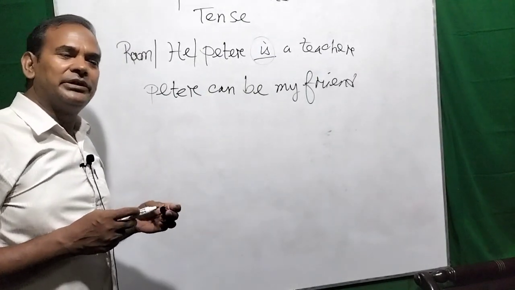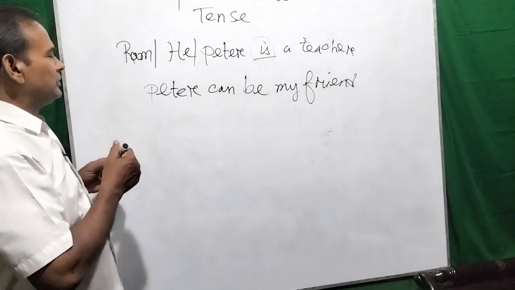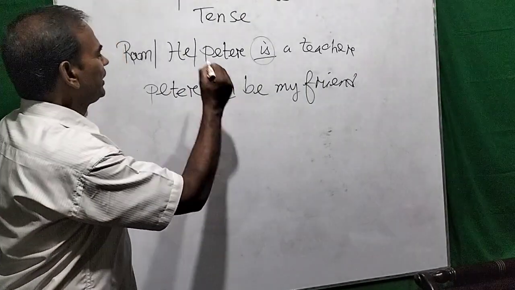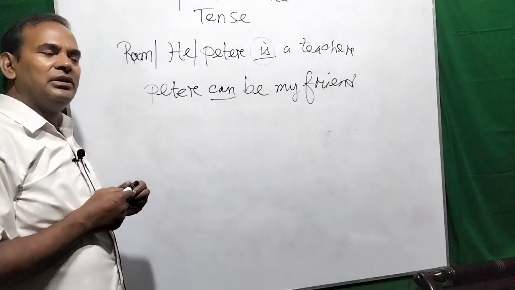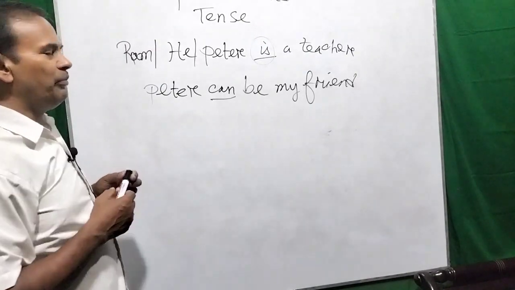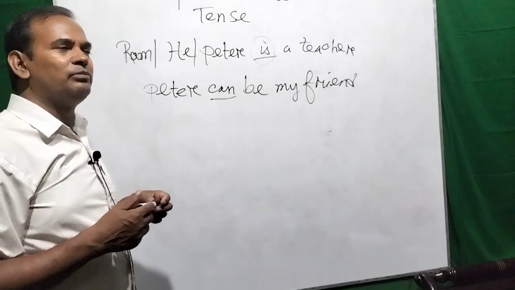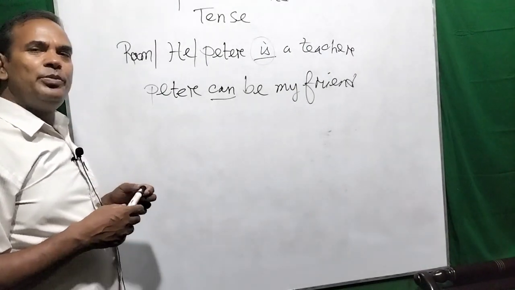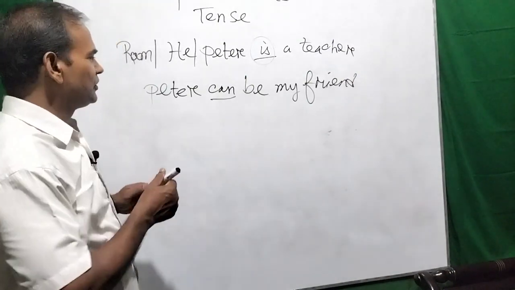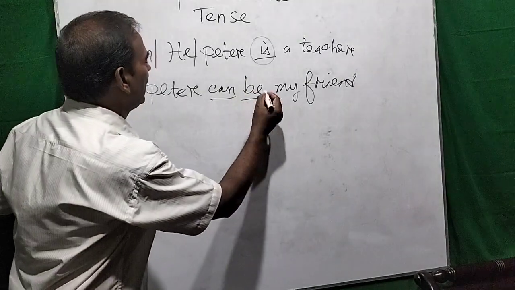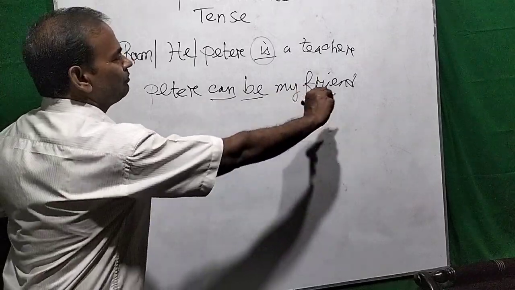What I am telling you is that after the modal auxiliary verb can, there must be a present form. That may be three kinds of verb: verb to be, verb to have, and the action or doing verb. So it is the verb to be: Peter can be my friend.